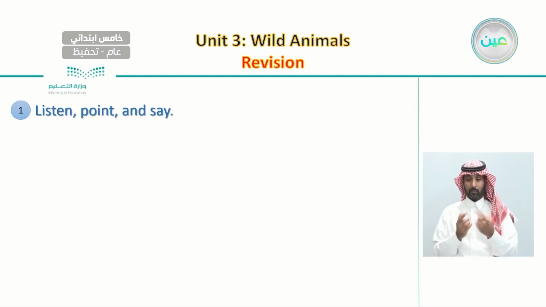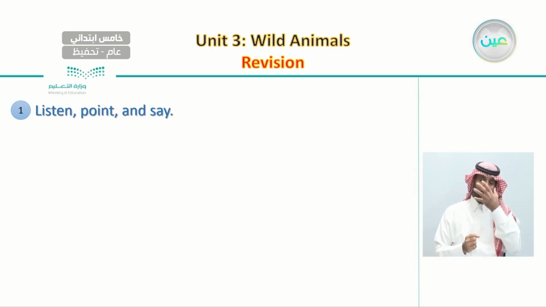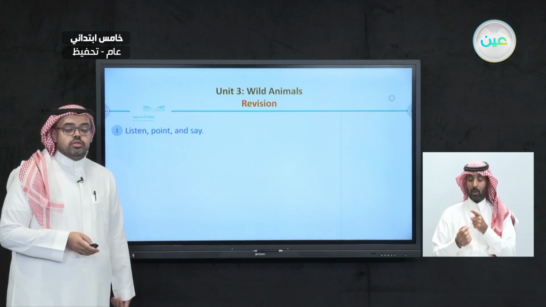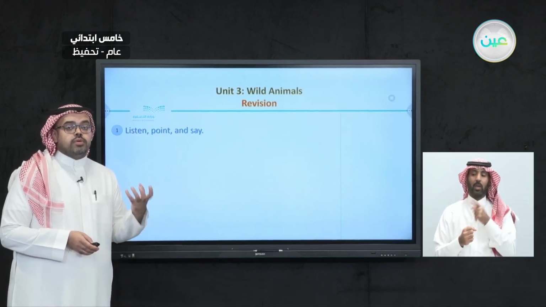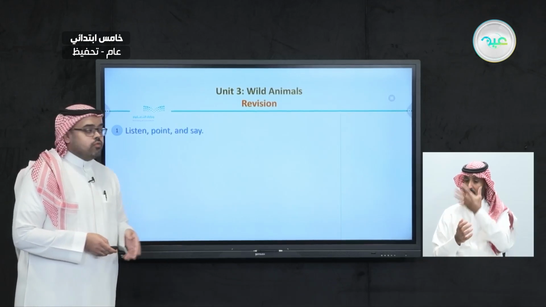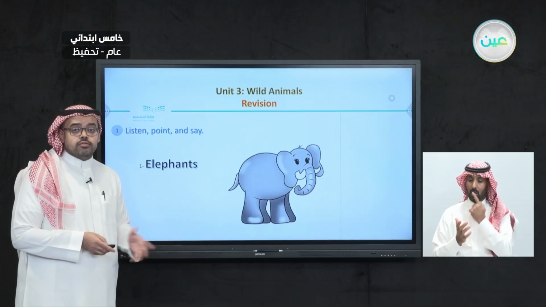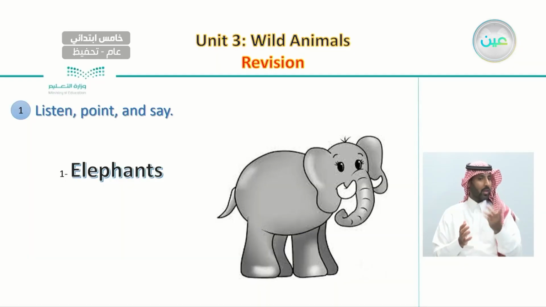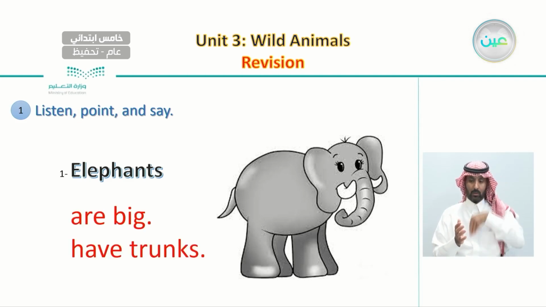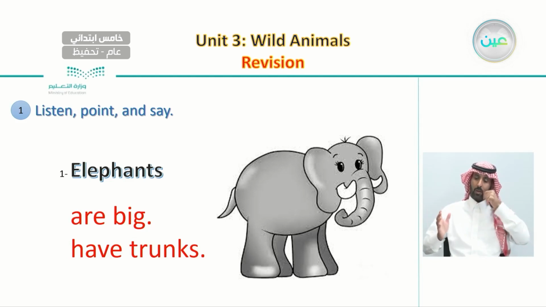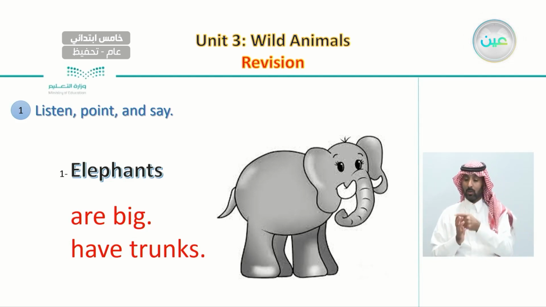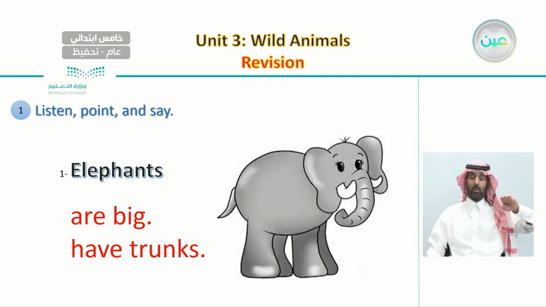Quick revision on our last lesson. In our last lesson, we learned the names of different animals. And not only this, but we also learned how to describe each animal. For example, we read about elephants. And how did we describe an elephant? We said that elephants are big and have trunks.